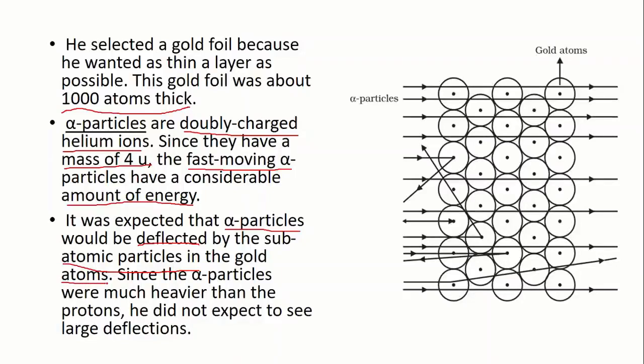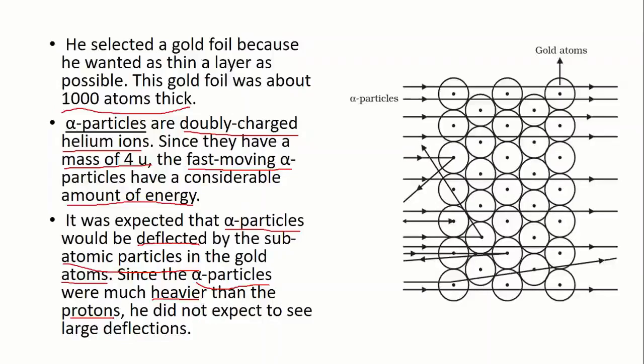Why did he expect that alpha particles would be deflected? Because according to J.J. Thomson's model, electrons and protons are randomly arranged inside matter. So Rutherford expected that alpha particles would be deflected by these electrons and protons. And also alpha particles are heavier than protons.